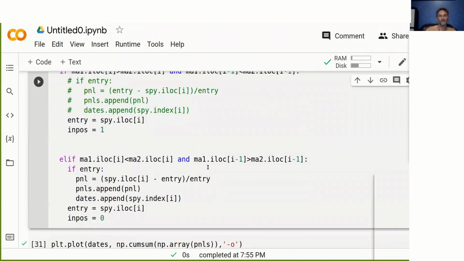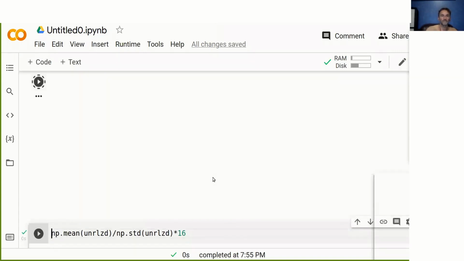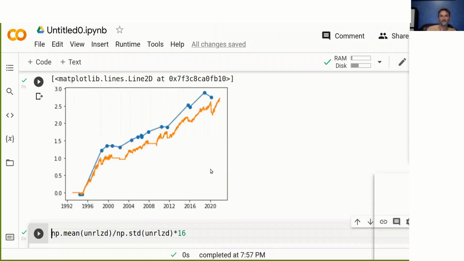Now when we calculate our profits, all we have to do is subtract the commission times 2, because we have an entry and an exit. We need to account for the commissions twice, for the entry and for the exit. And if we run this, again, we will see a bit of a discrepancy between those two strategies,